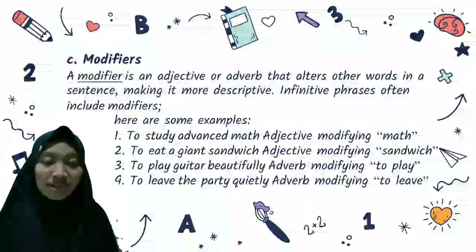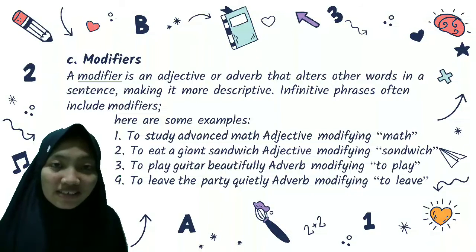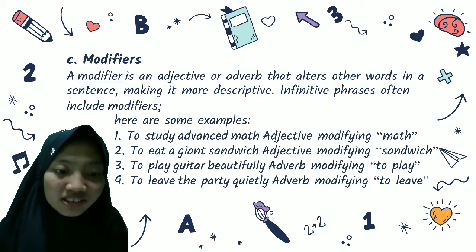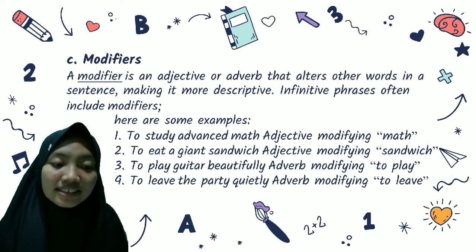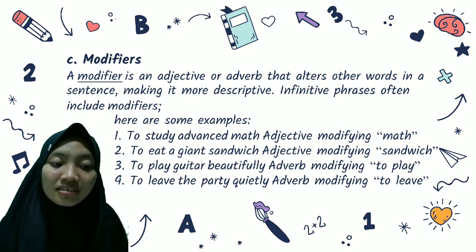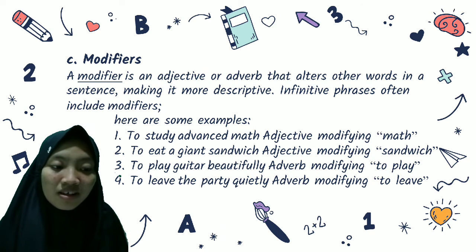C. Modifiers. A modifier is an adjective or adverb that alters other words in a sentence, making it more descriptive. Infinitive phrases often include modifiers. Here are some examples. To study advanced math.